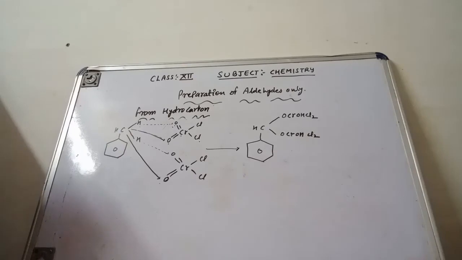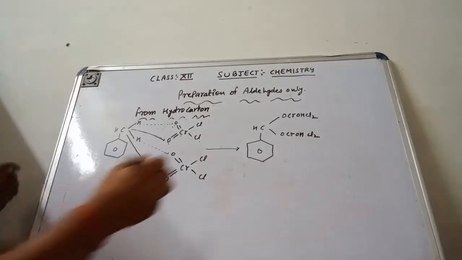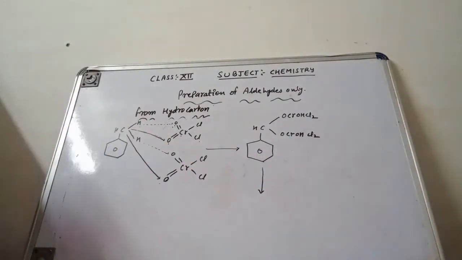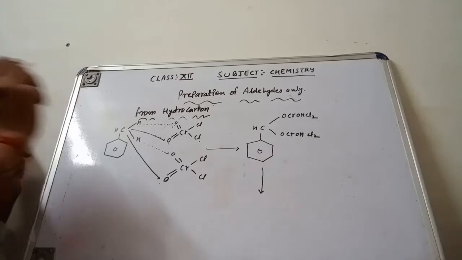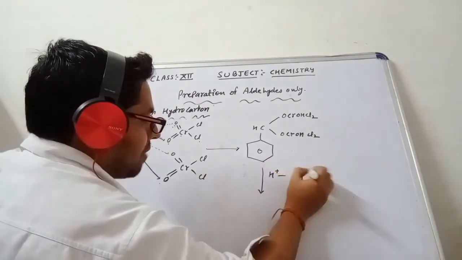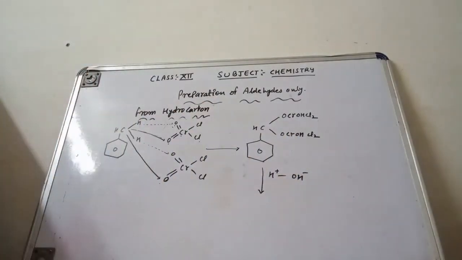After that, this chromium complex is going to split up. How it is going to split up, you can check out. It is going to react with acidic medium. So acidic hydrolysis is going on, so that will be H positive and OH negative. This is the acidic hydrolysis I am going to show.